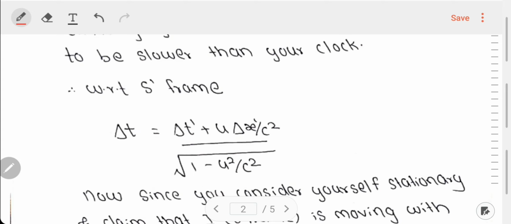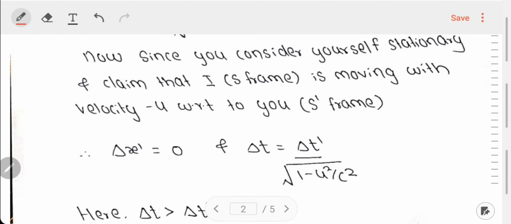So let's see what happens. Now, in your frame of reference, I can write the Lorentz transformation as del t, which is in my frame of reference, del t prime in your frame of reference, and del x prime in your frame of reference. So again, del x prime is equal to 0 because in your perspective, you are stationary. Therefore, del x prime is equal to 0, and we get